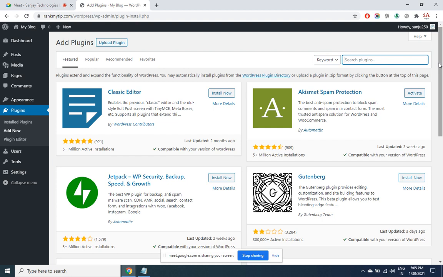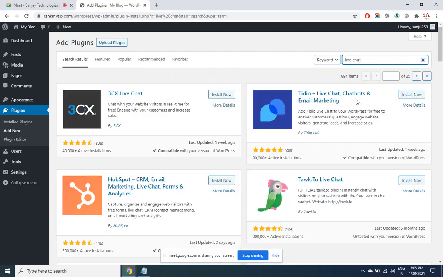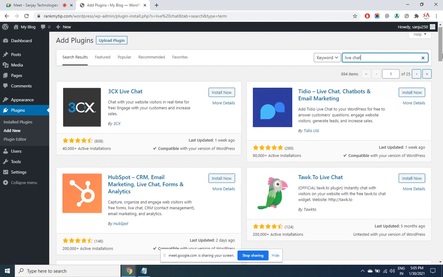So whichever are the missing features, you have to read about it, see whether it is meeting your requirement and then install. If it doesn't meet your requirement, after installing you are not satisfied with it, you can uninstall and go for another one. The only problem that you will face, let's say that I want to have live chat feature, there are several plugins on live chat. This problem you are going to face even in Play Store.